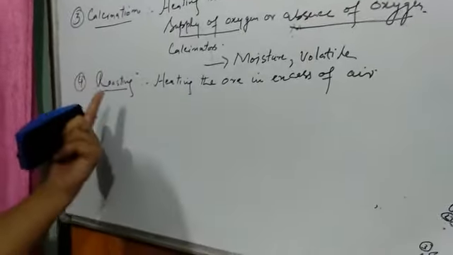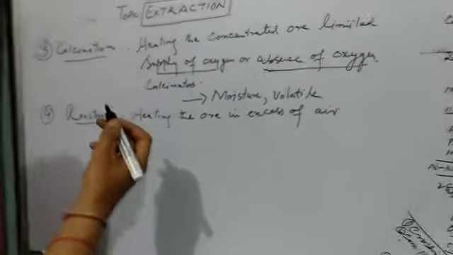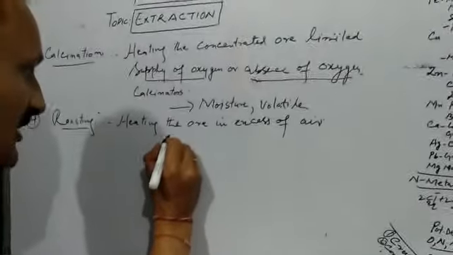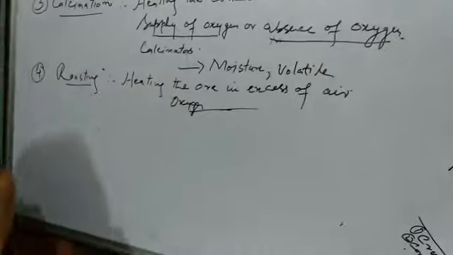Now what happens as a result of roasting? As a result of roasting, impurities like oxygen get removed from the ore.